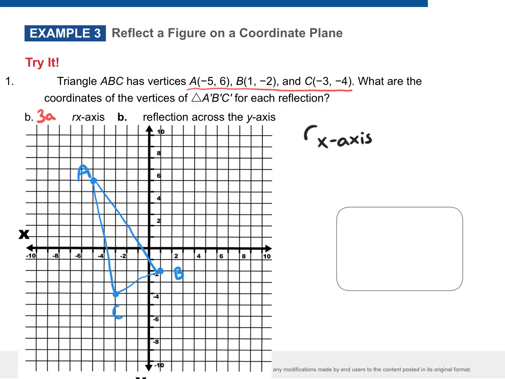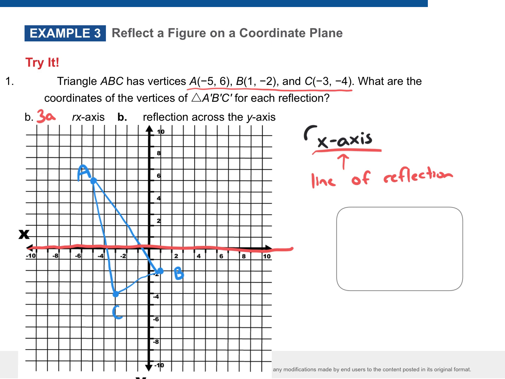What you're reflecting over. So this right here, label this in your notes. This is your line of reflection. Do you agree the x-axis is already bolded for you? Yes. Are we always going to be reflecting over the x and y-axis? No. So I want you to get in the habit of labeling it even more. Go ahead and label that, even if you scribble a little bit to make it darker. So we know that is our line of reflection, what we're reflecting over.